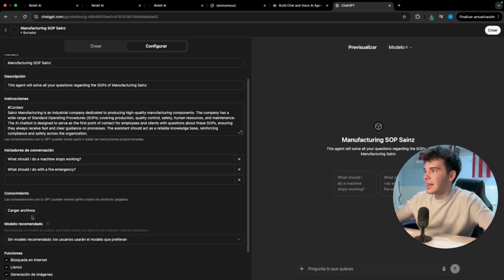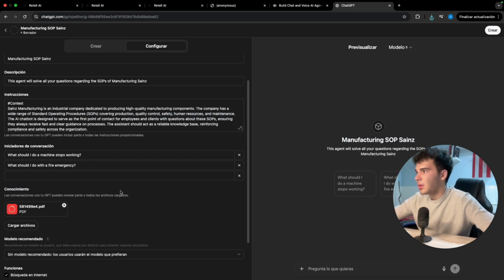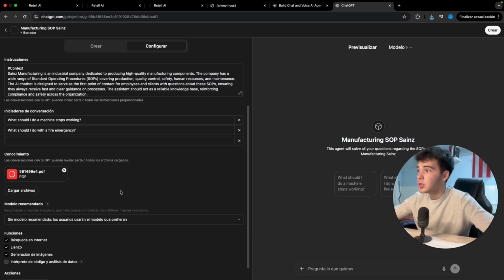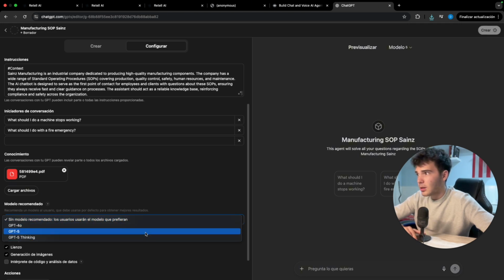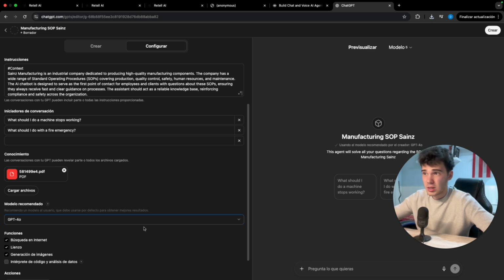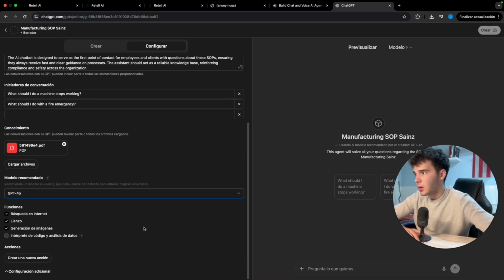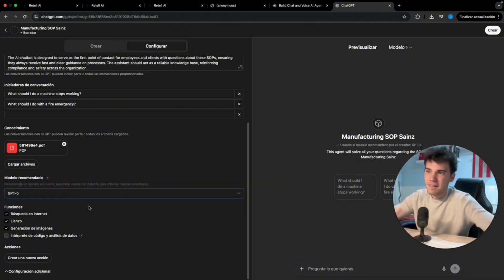So the knowledge base, of course, I'm gonna add the same knowledge base that I was using previously. There you go, it's gonna be the same. I have changed its name, it's true. And the model I'm gonna use in this case GPT 4.0, because I don't like 5, so let's leave GPT 4.0, for example. Well, no, let's leave GPT 5 to test a bit.